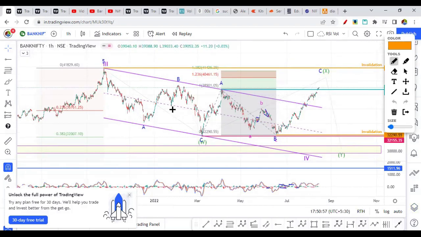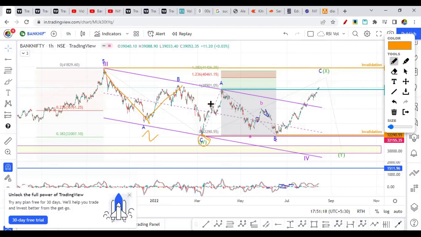The wave count here can be A wave, which is a leading, not leading diagonal, impulse pattern, B wave of a consolidation, and then wave C of a zigzag. So this complete pattern is a zigzag correction as a W wave, A, B, C, right? A zigzag correction.